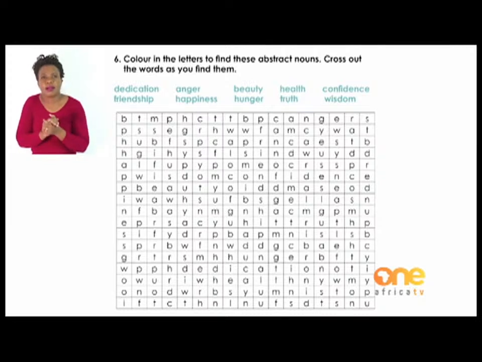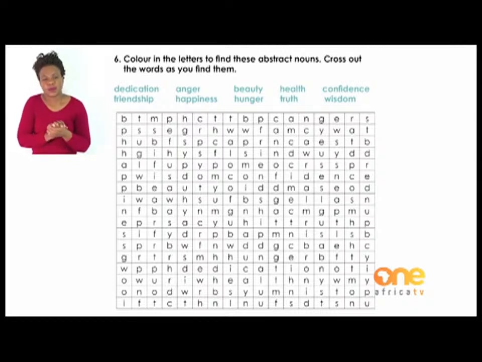And it says you should color. As you find a word, you color it up. Right, the words are dedication, anger, duty, health, confidence, friendship, happiness, hunger, truth, and wisdom.